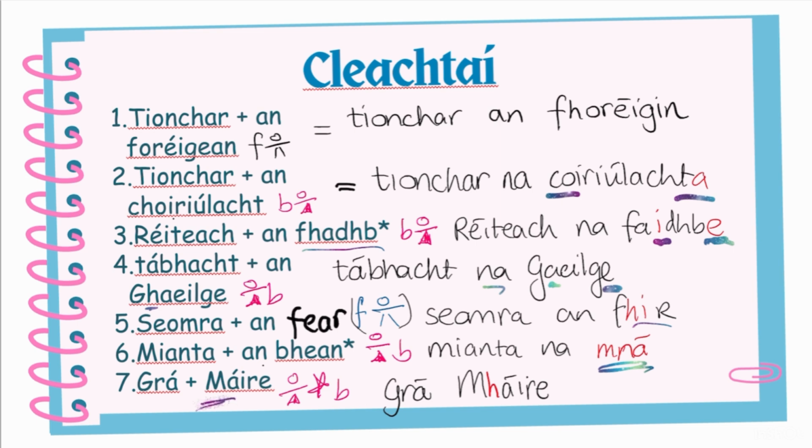And names as well. I didn't expect you to know this off the top of your head, but for names we add in a H. Because Mora ends with a vowel, there's no slenderization there. But if it was Sean's love, it would be Gra Hyon with an I. So Gra Hyon with a H, but also with an I.